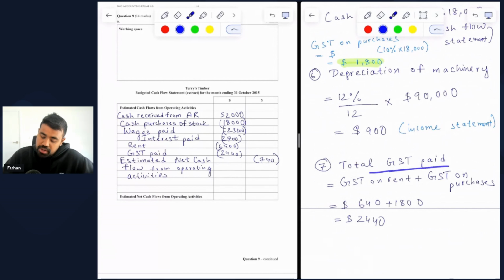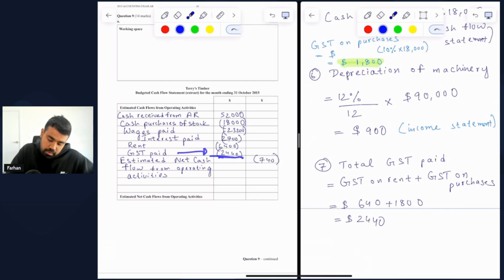We are paying GST on the prepaid rent, and the amount of prepaid rent excluding GST was $6,400. 10% of $6,400 gave us $640 for the GST that we paid on rent, and the GST on purchases, which you have just seen, we derived to be $1,800, and that's $2,440 in total. And because GST paid refers to cash outflow, it's reflected as a negative number here within the cash flow statement.